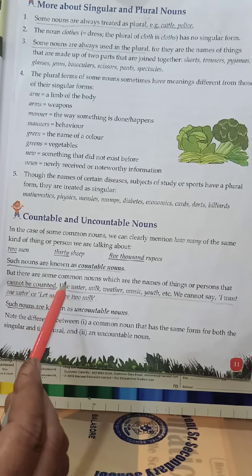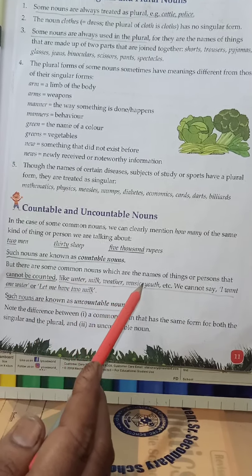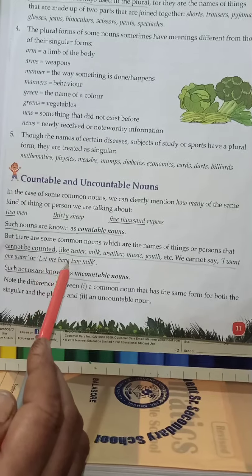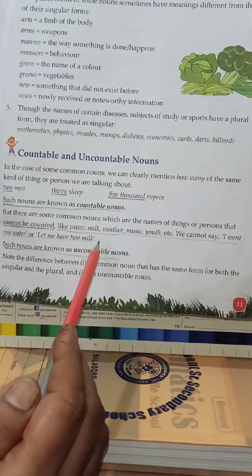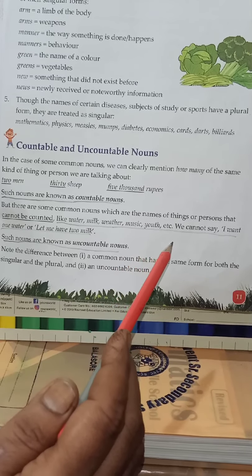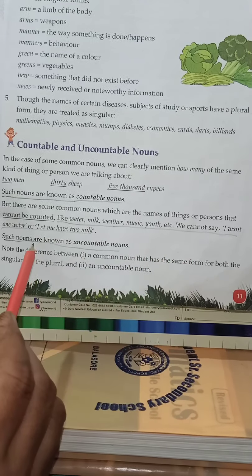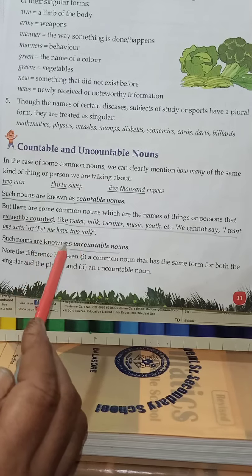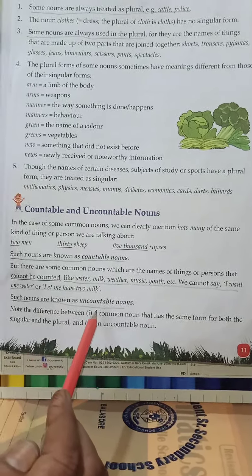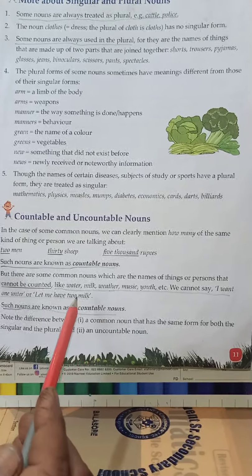But there are some common nouns which are the names of things or persons that cannot be counted, like water, milk, weather, music, youth, etc. We cannot say, I want 1 water or let me have 2 milk. Such nouns are known as uncountable nouns.